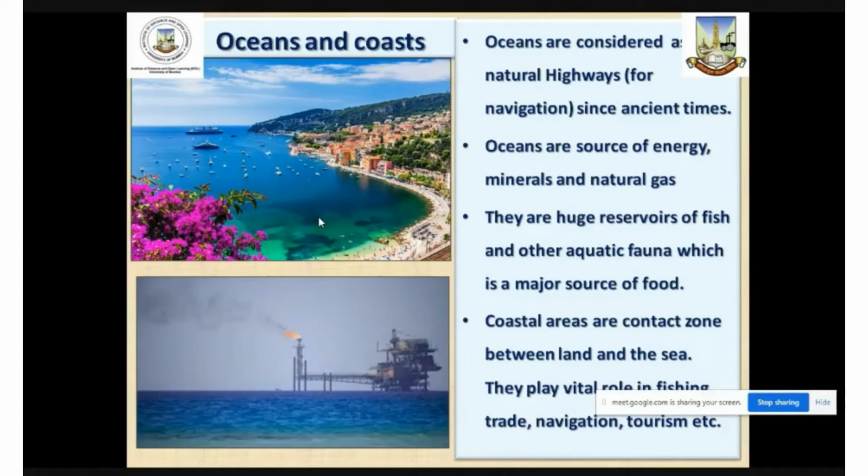Oceans are also a source of energy, minerals, and natural gas. If you look here, we find that most of the minerals are also extracted from the sea floor, and they are used for various purposes. Fishing activity also plays an important role. A majority of the population in the world eat fish as their staple food. And also the coastal areas are important for tourism activities, navigation, and also fishing and trade through various ports and bays. This is how the oceans and coast are important.